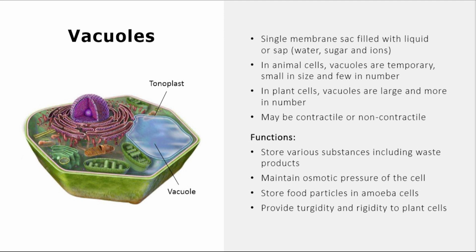The functions of vacuoles are: they can store various substances including waste products, they maintain osmotic pressure of the cell, they store food particles in amoeba cells, they provide turgidity and rigidity to plant cells.